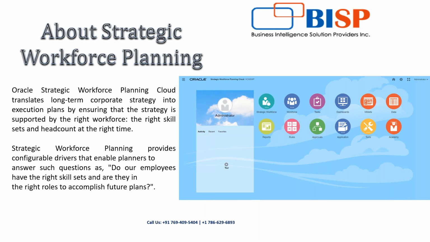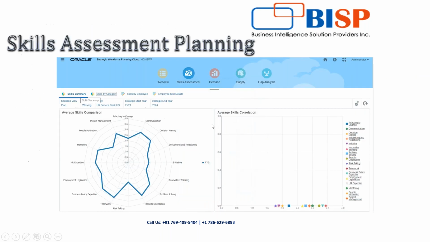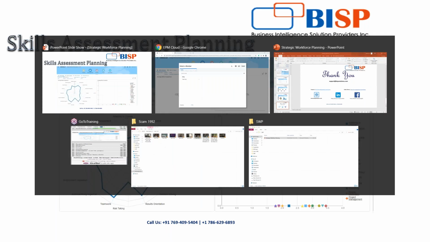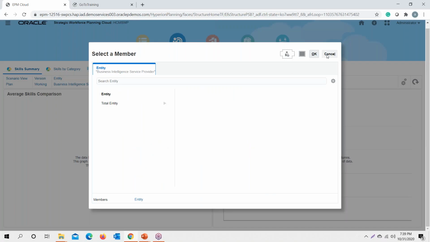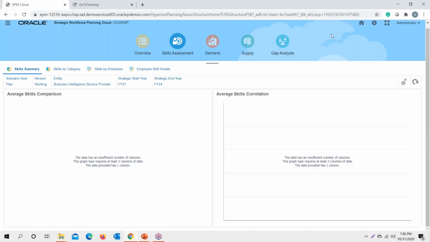Now, under skill assessment planning, we have these cards wherein we have skill summary and skill by category. We could also define skills by employee, and we have the detail of all the skills for that particular employee. Taking this example, let's see how it works in our application. This is how our application interface looks. Let me begin with the start page.